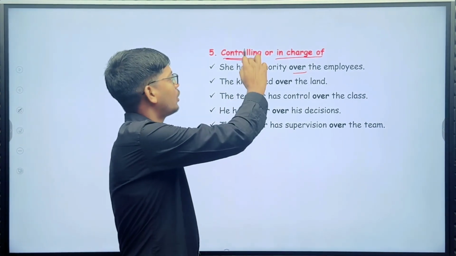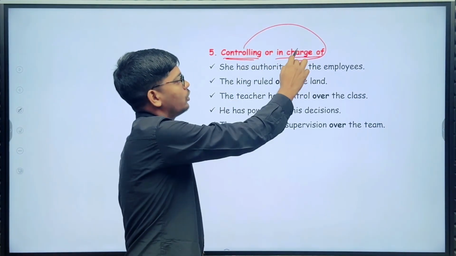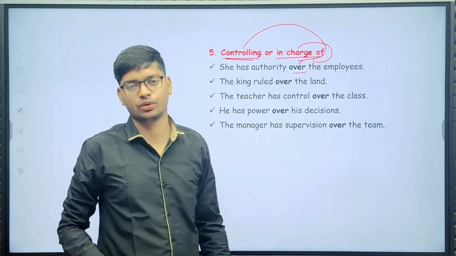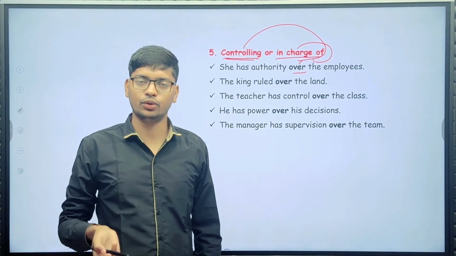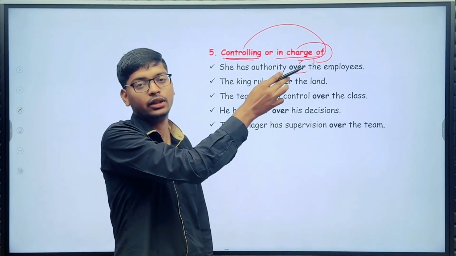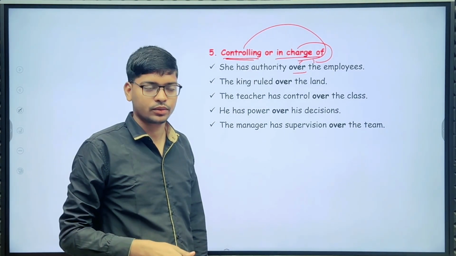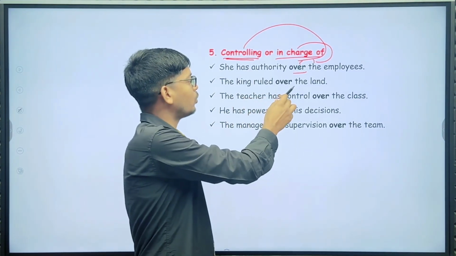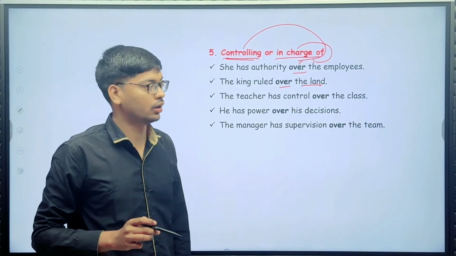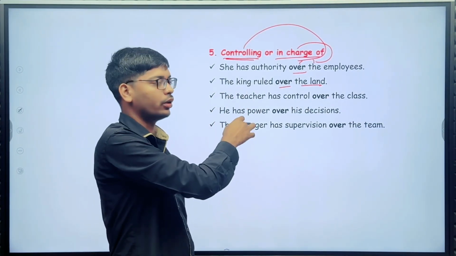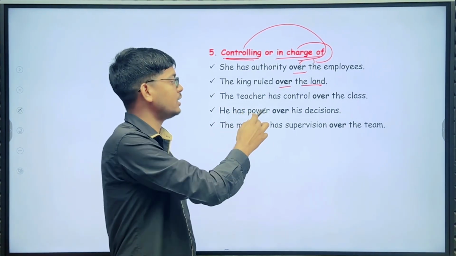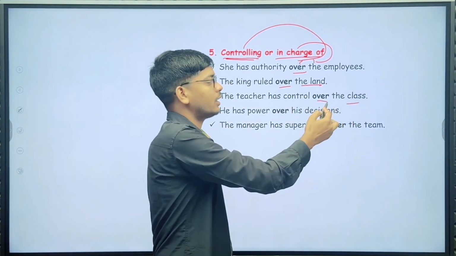So here, she is controlling or in charge of the employees. The king ruled over the land.